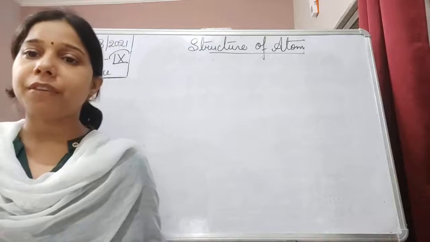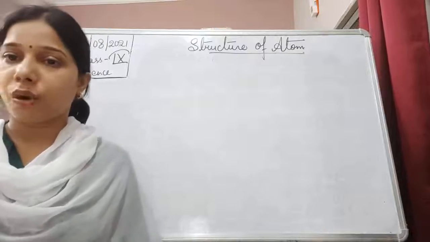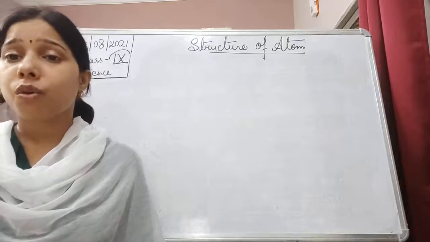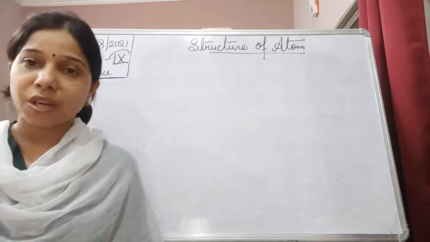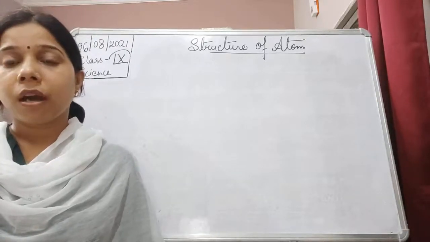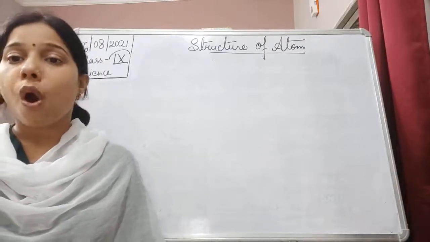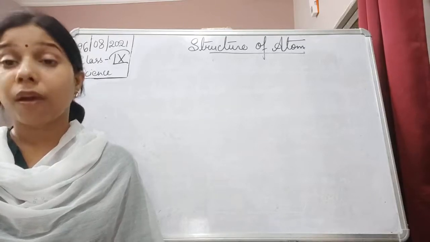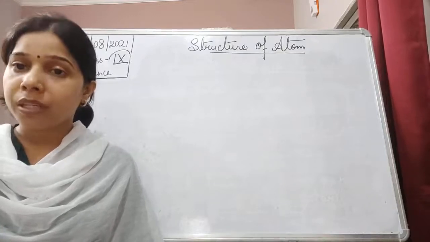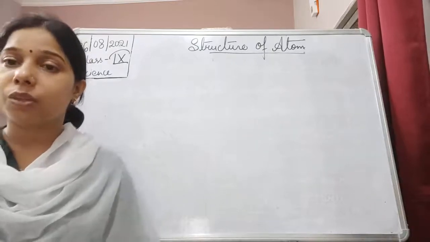So students, in the previous class, in the chapter on the structure of atom, we were talking about electronic configuration. We had seen what electronic configuration is and how electrons are distributed into the different shells. Although the different shells have different capacities to accommodate a maximum number of electrons, why in the case of the M shell, where it can accommodate 18 electrons, after 8 electrons do the electrons start entering into the N shell?